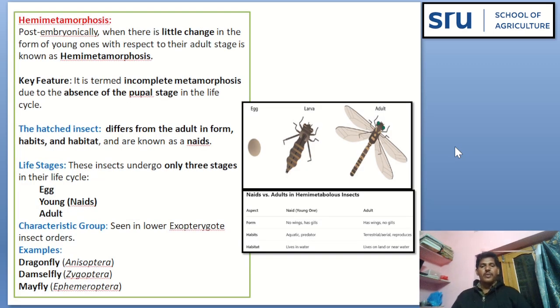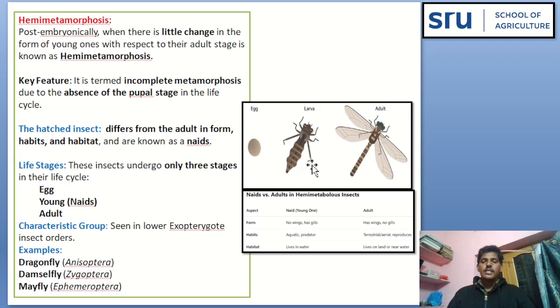Next, hemimetamorphosis. See, from egg, larvae hatched, and this larvae develops into the adult. But there is little change in the form of young ones and adult. Post-embryonically, when there is little change in the form of young ones with respect to their adult stage, such metamorphosis is known as hemimetamorphosis.